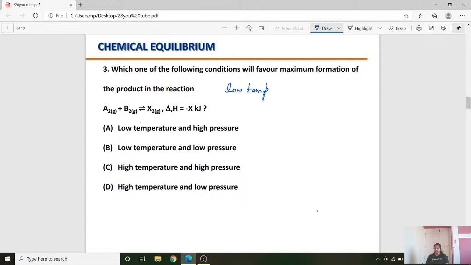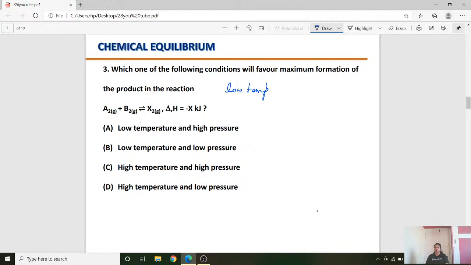If you decrease the temperature, the equilibrium is disturbed and the reaction wants to re-establish the equilibrium. So, if the temperature is lowered, that lower temperature effect is nullified by increasing the temperature.